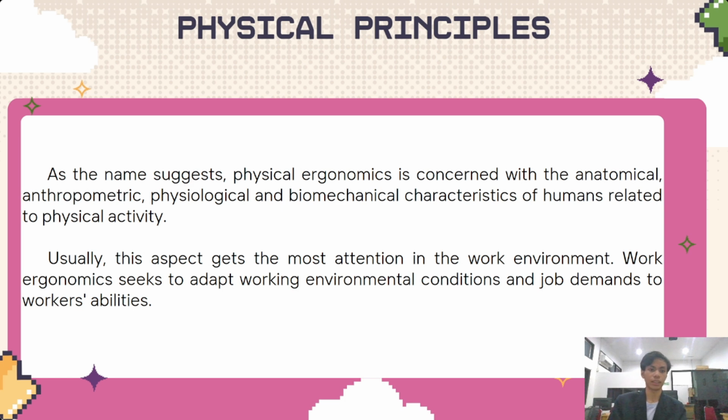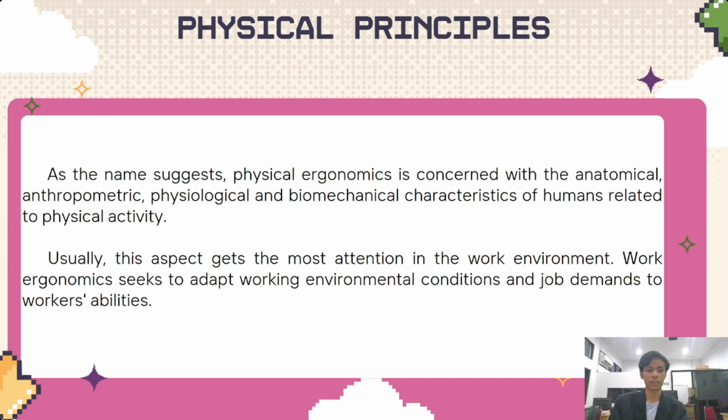Physical principle is concerned with the anatomical, anthropometric, psychological, and biomechanical characteristics of humans related to physical activity. Usually, this aspect gets the most attention in the work environment.